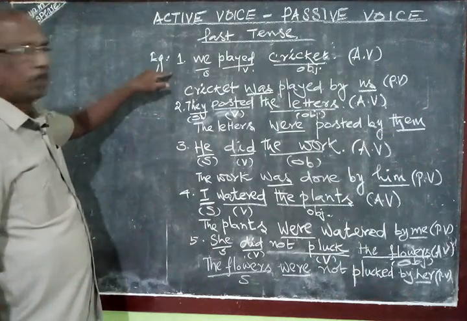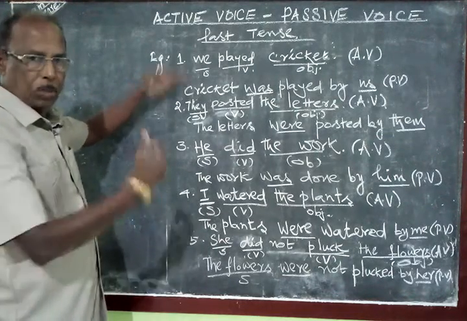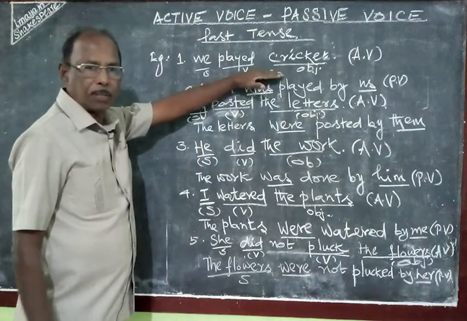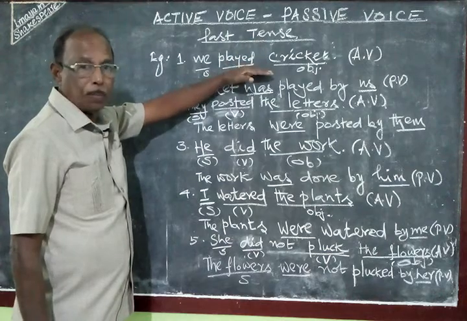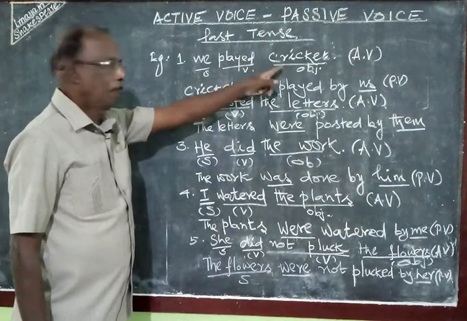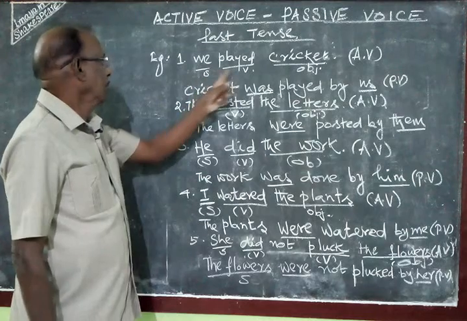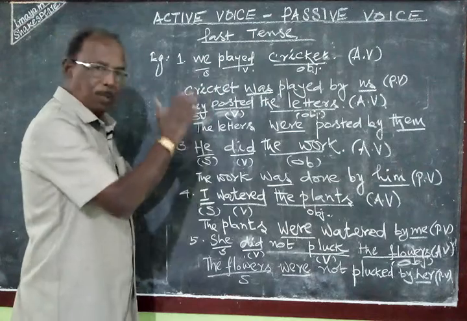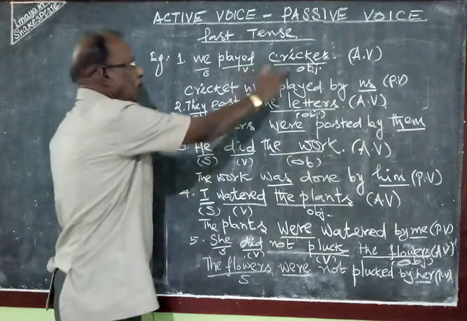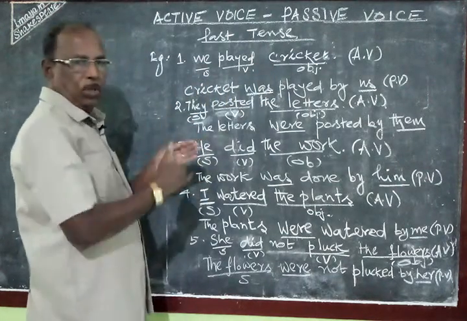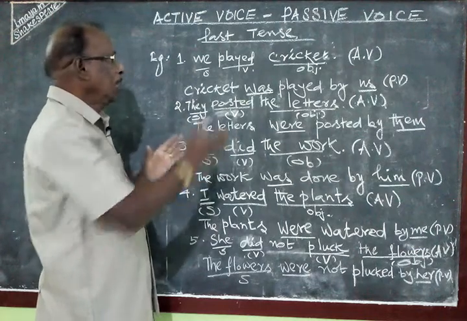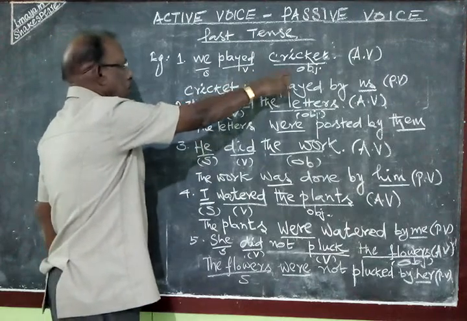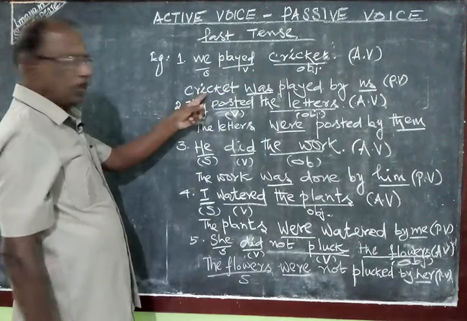So here I am giving examples and I will explain sentence by sentence so you can understand the rules. We played cricket. Tense is past tense. That's why I used we played cricket. Subject we. You are all familiar with subject, verb, object. Anyhow, I want to repeat it. Subject, verb, object, active voice. So when we change into passive voice, I already explained in detail: object will become subject and subject will become object. Likewise, cricket has become subject here.